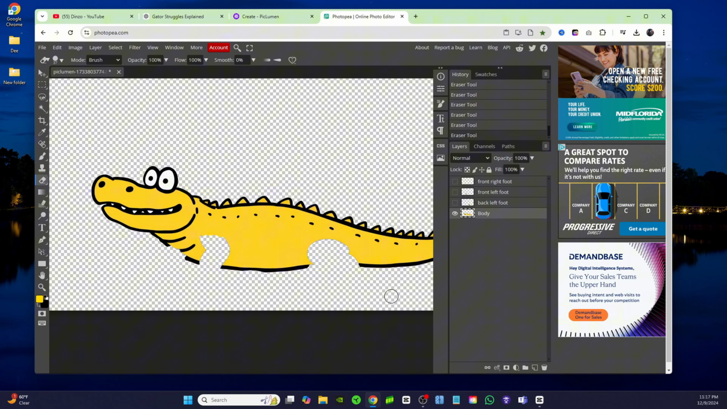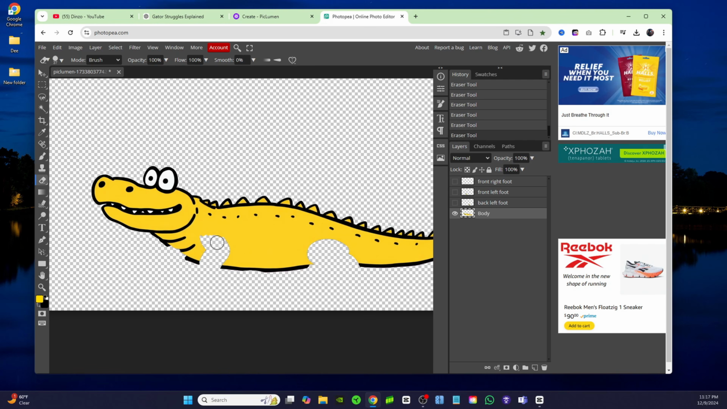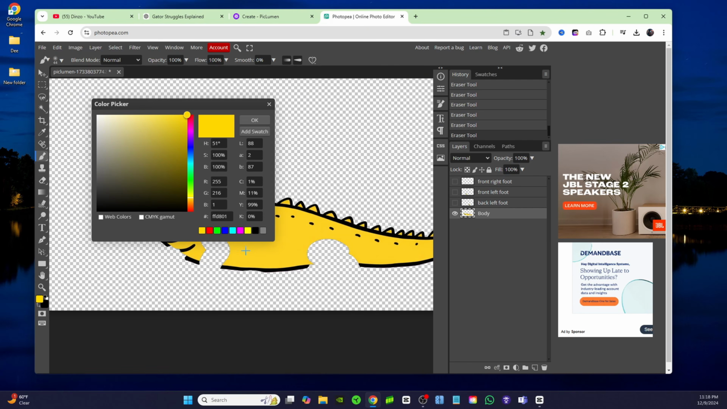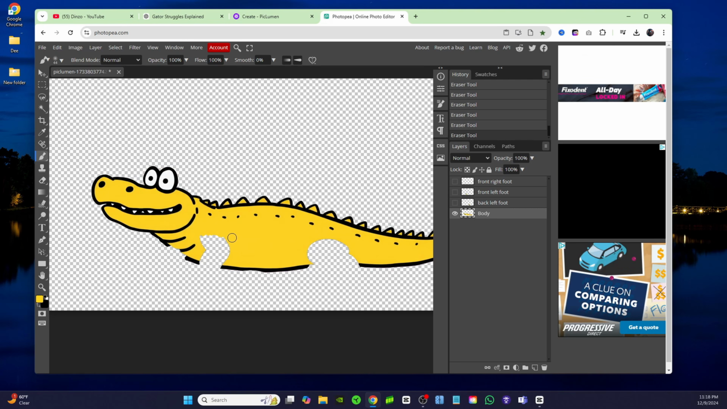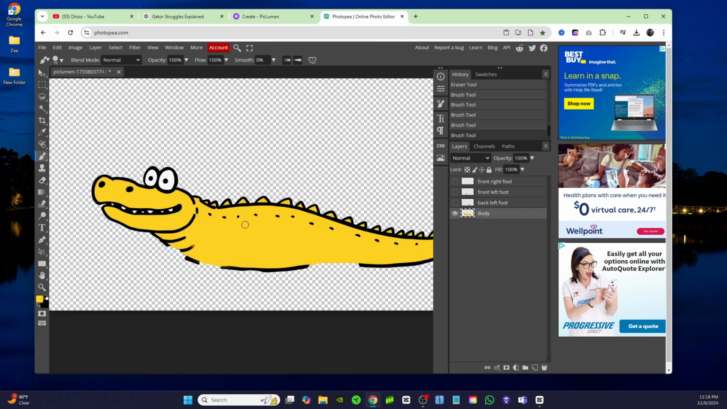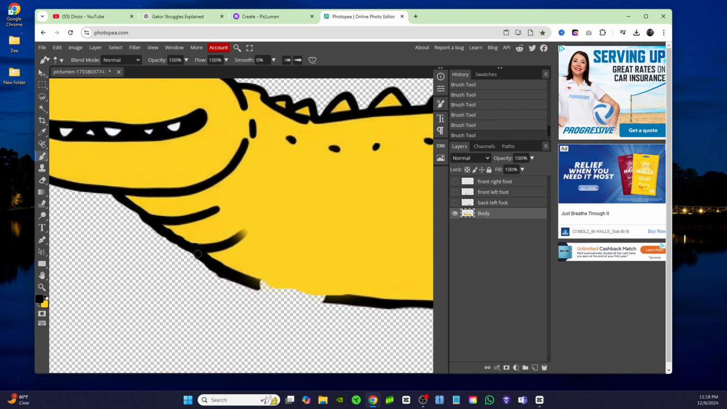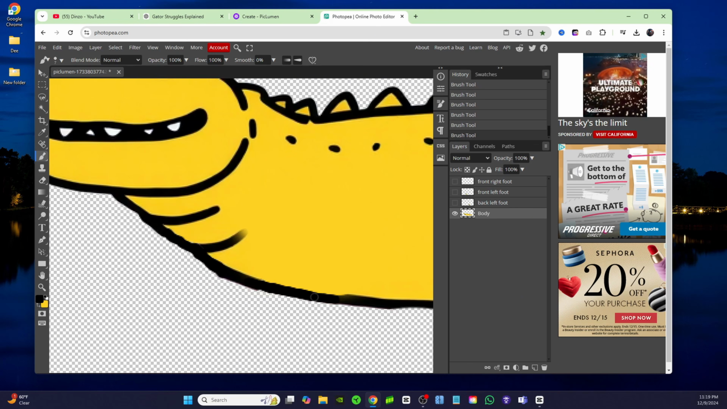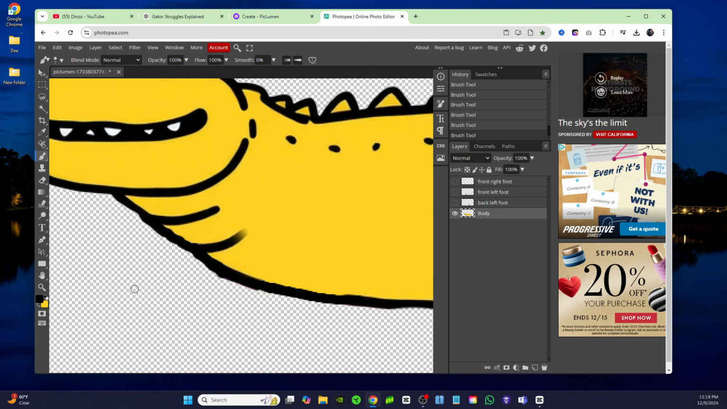All right, so now that that's cleaned up, we're just going to fill in that body. So I'm going to click on the paintbrush tool, and then I'm going to click on my color swatch. And if you just click on the body, it'll select the exact color. And I'm just going to fill that in. And the great thing about these Dinzo animations is that you don't have to worry about this stuff being perfect, because the more it looks hand-drawn, the better.